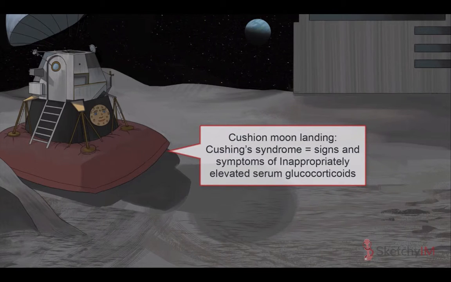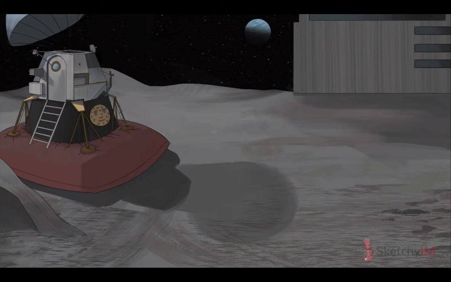Now, when I say excess glucocorticoids, I mean an inappropriate elevation in glucocorticoid levels. In other words, before the diagnosis of Cushing syndrome can be made, states of physiologic hypercortisolism, including pregnancy, severe obesity, PCOS, physiological stress, poorly controlled diabetes, and even chronic alcoholism, need to be ruled out.